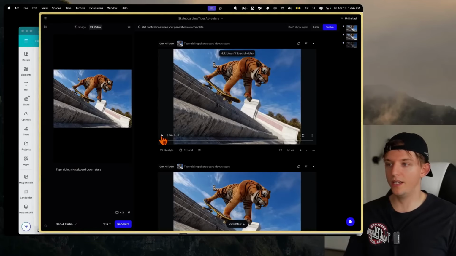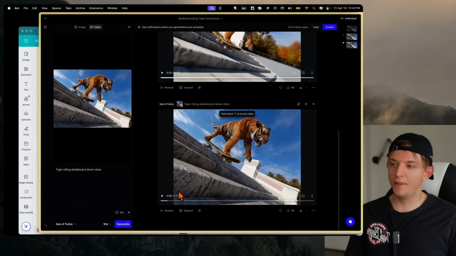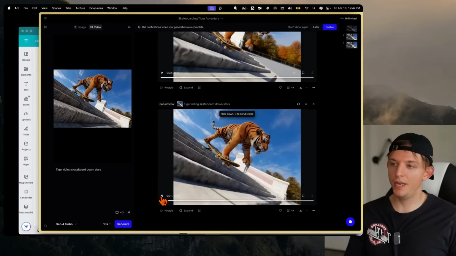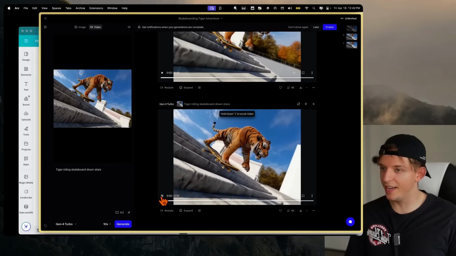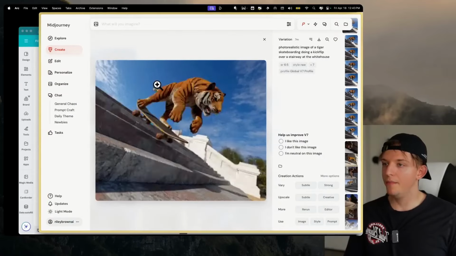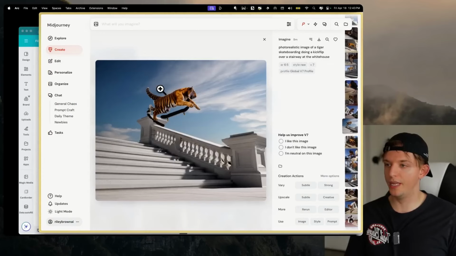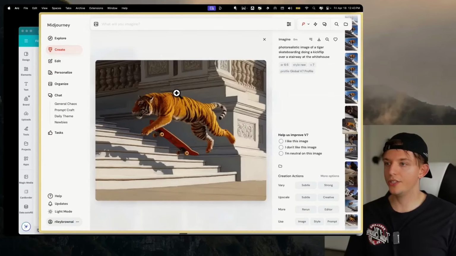So we're generating a video here. Okay, so it's still like pedaling down. Let's see. Okay, maybe we started off with a bad image. Maybe, oh, here it's like flying down. Maybe what we should do, and we can always come back to Midjourney, right? Maybe we go to a different one, and maybe we do one where it's not over stairs.